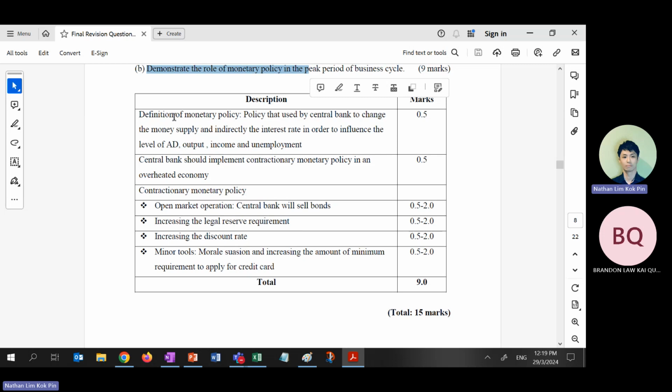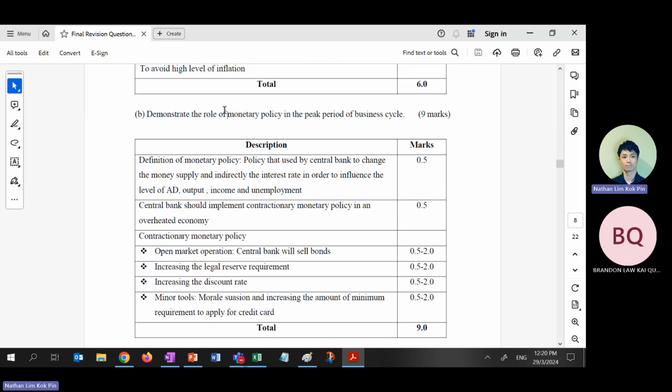So for policy that uses the central bank, you can even see in this mark scheme, the thing that is worth you to take note is our mark scheme actually doesn't have money supply and interest rate. You see that? Our mark scheme did not include money supply and interest rate, even though we just talked about monetary policy.